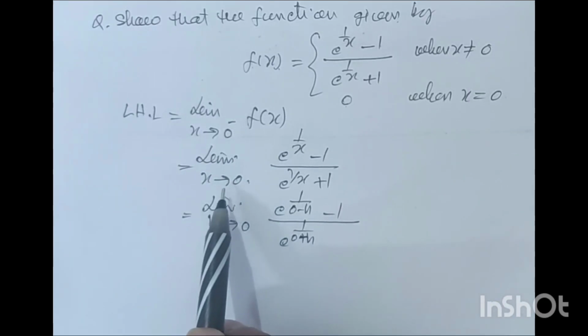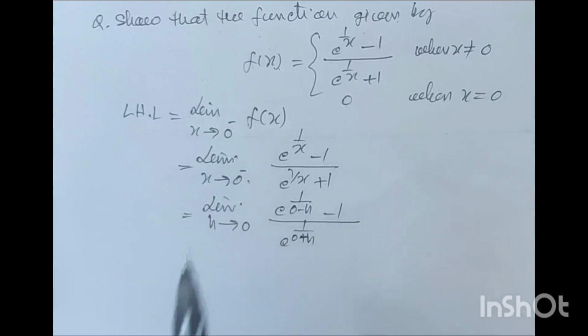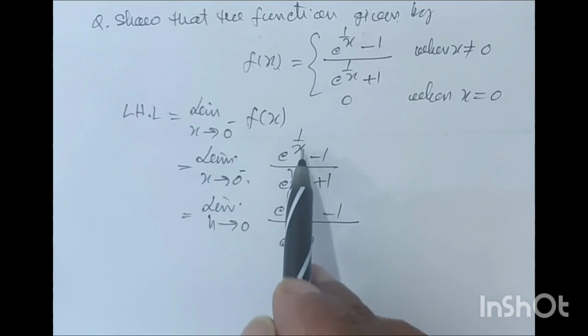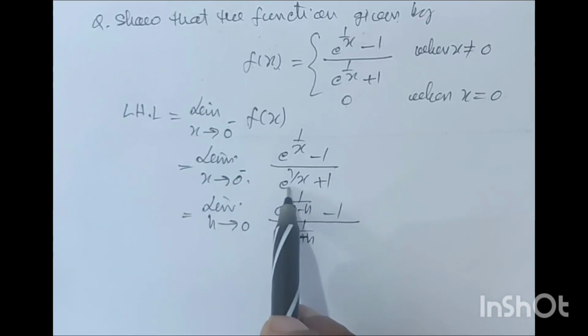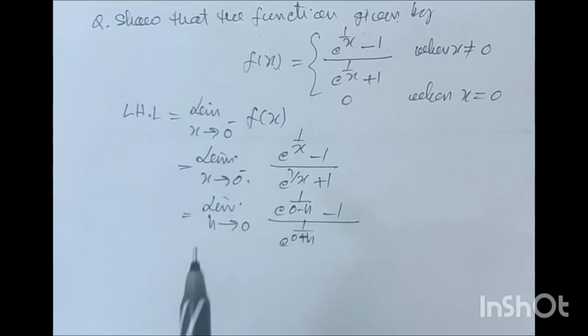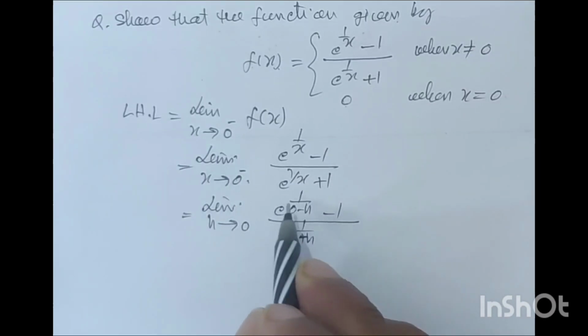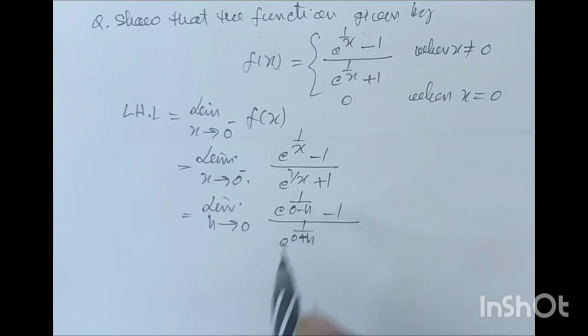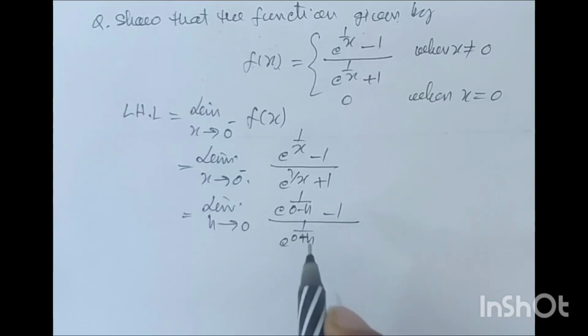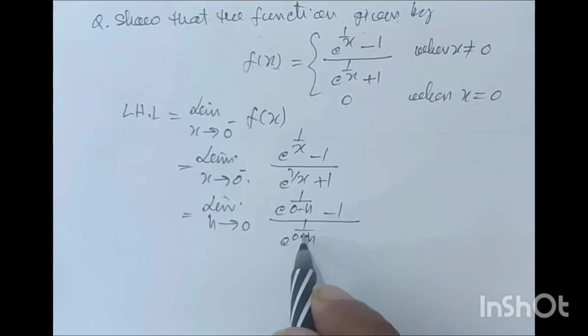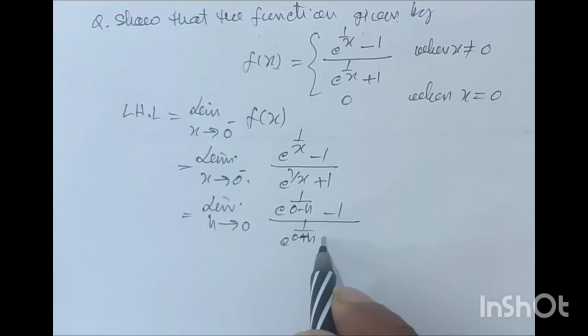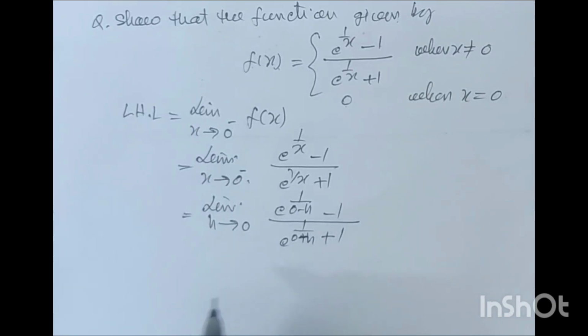Limit x tends to 0 negative (e to the power 1 by x minus 1) upon (e to the power 1 by x plus 1). Now limit h tends to 0, e to the power 1 by (0 minus h) minus 1 upon e to the power 1 by (0 minus h) plus 1.